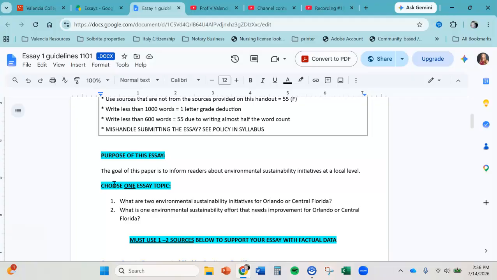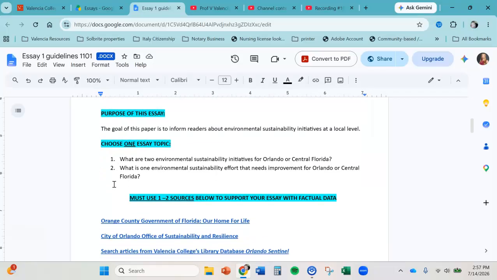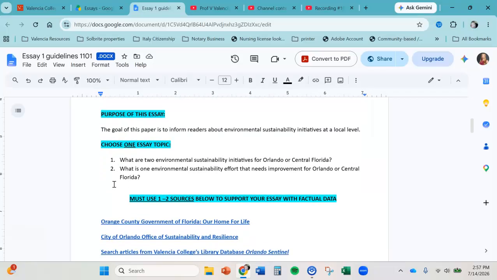The purpose of this essay is to inform readers about environmental sustainability initiatives at a local level. So to do that, we're looking at the City of Orlando and Orange County's websites, and we're also potentially supplementing our research with articles from the Orlando Sentinel database. And those 3 sources are here, okay?